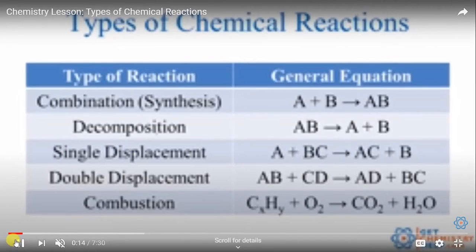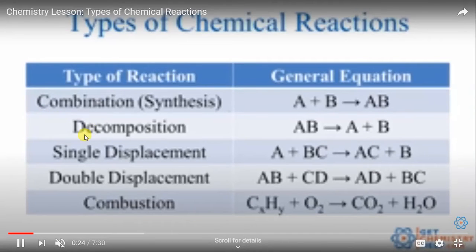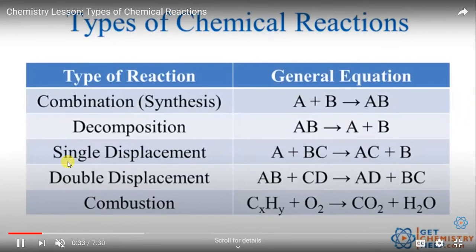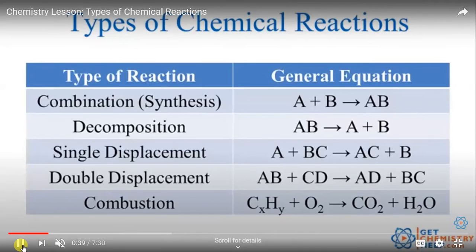So here, let's begin with the types of chemical reaction. The very first reaction is known as combination reaction, or it is also called synthesis. Then the second reaction is called decomposition reaction. Third type is single displacement and fourth one is double displacement.